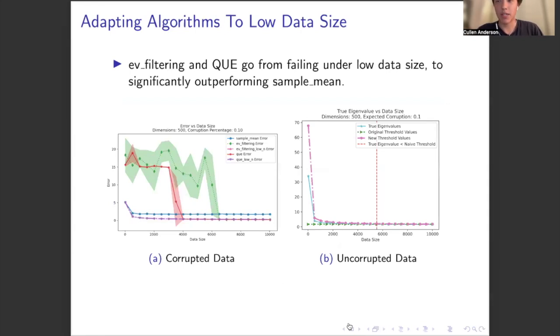the original outlier detection thresholds, which are simply 1 scaled by a factor to account for the expected corruption, and our threshold derived from this theorem.